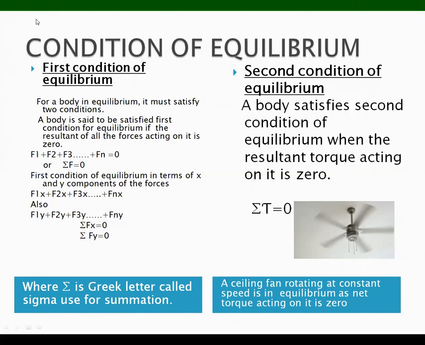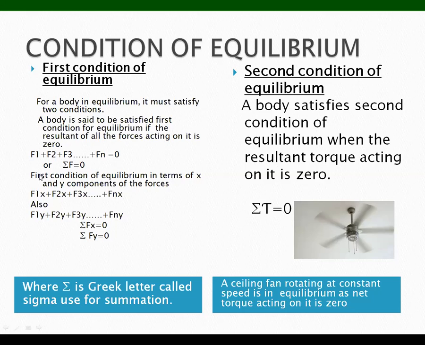If any of these two conditions is not satisfied, then we will not say that the body is in equilibrium position. First, I am talking about the first condition of equilibrium. What is the first condition of equilibrium? A body is said to satisfy the first condition of equilibrium if the resultant of all the forces acting on it is zero.